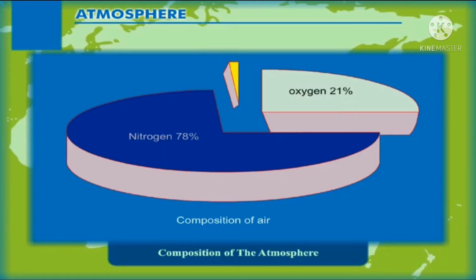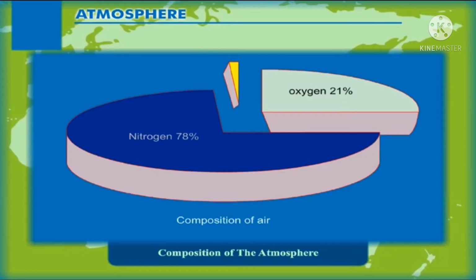Nitrogen is the most plentiful gas in the air. Dear students, when we inhale, we take some amount of nitrogen into our lungs and exhale it. But plants need nitrogen for their survival. Nitrogen maintains the fertility of the soil and helps in plant growth.